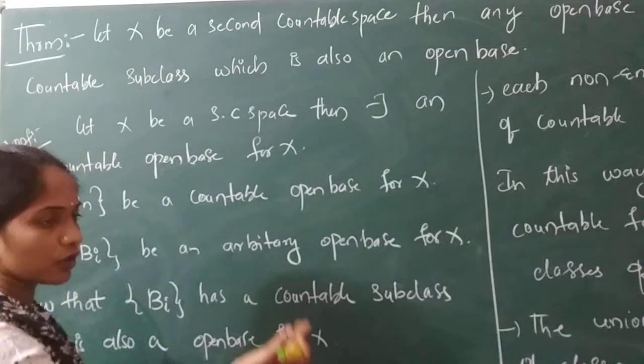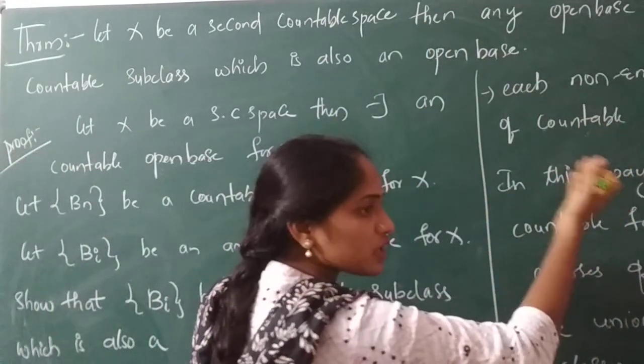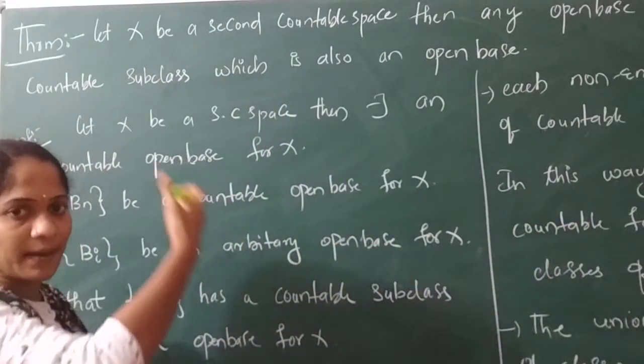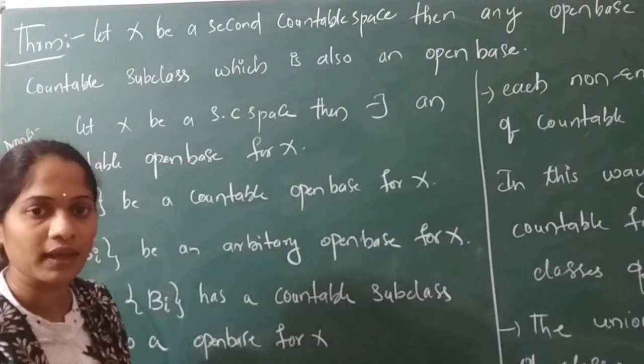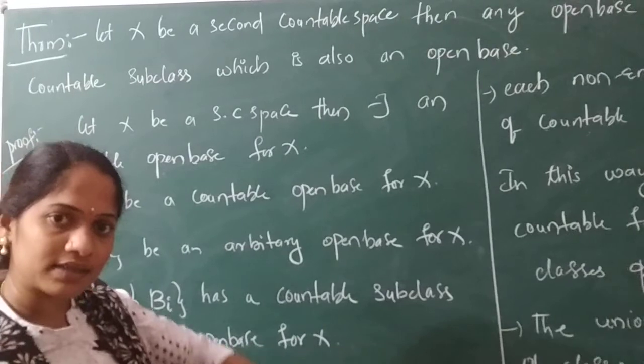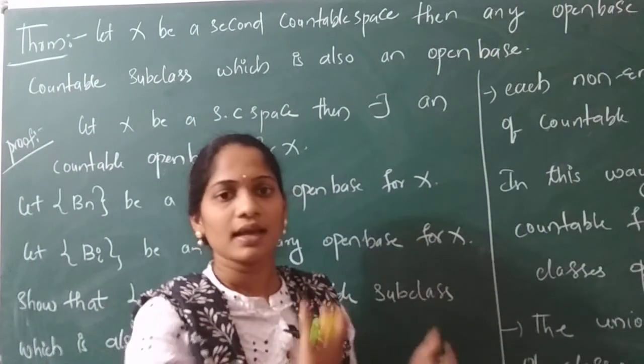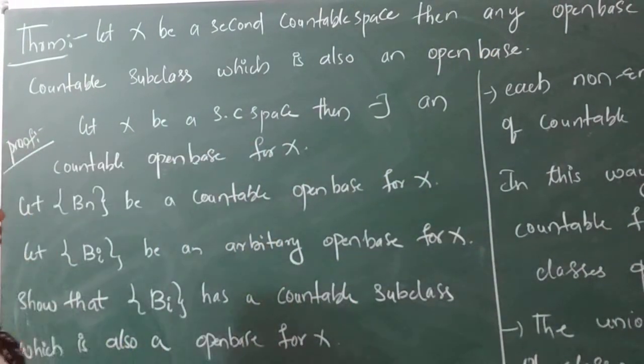X is second countable, you have an open base. For that open base you have a subclass. How should the subclass be? It should be countable, and that subclass is also an open base. Let's go to the proof. Now let's see the proof.